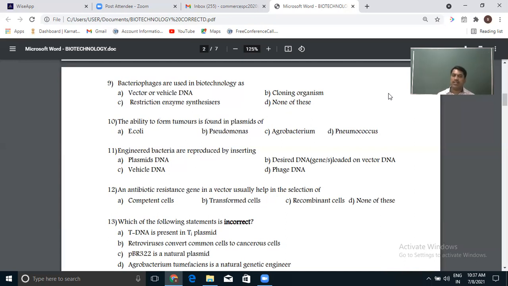Phage DNA, as just told, phages are nothing but viruses. Viral DNA, simply transferring the viral DNA into the bacteria, is of no use. That doesn't make it an engineered bacteria. That we simply call infection.